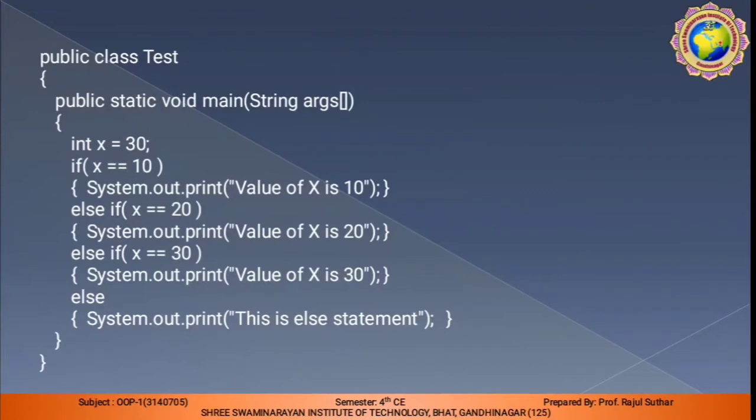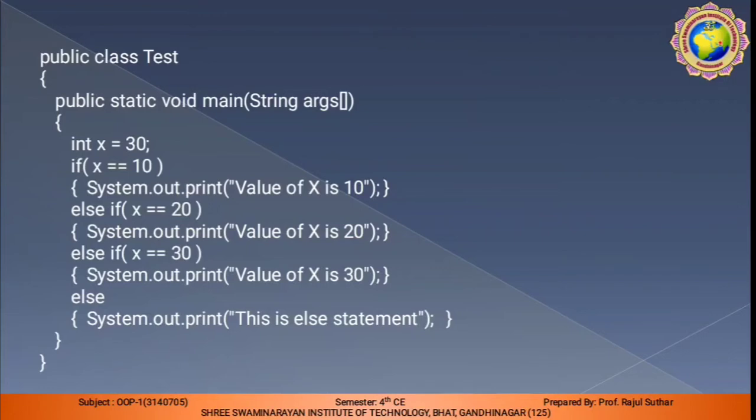By using a simple example: integer x is equal to 30. If x is equal to 10, then we write the value of x is 10. Else, in the else part, else if x is equal to 20, here I must write system.out.println that the value of x is 20.